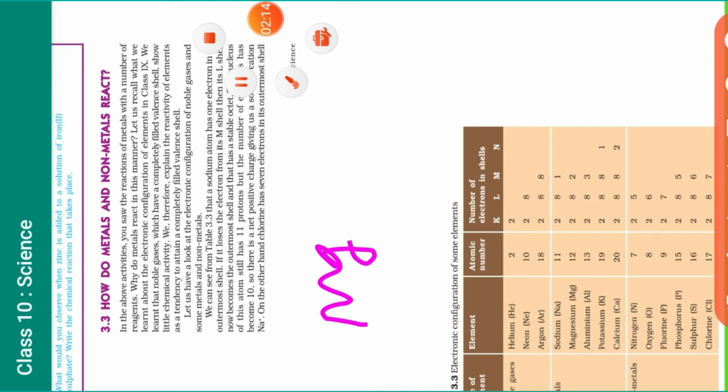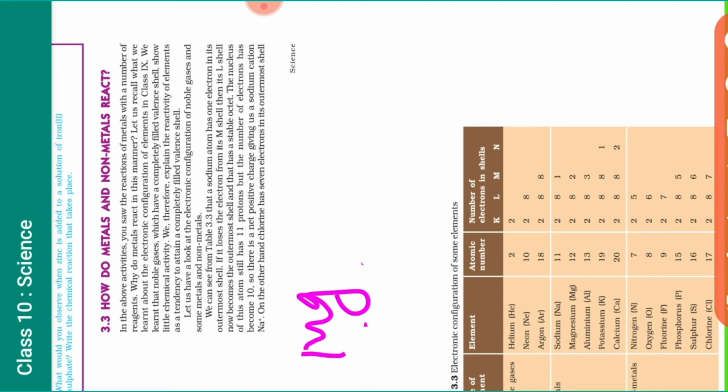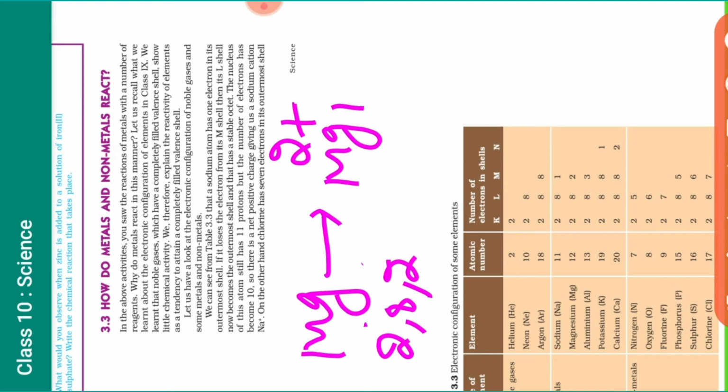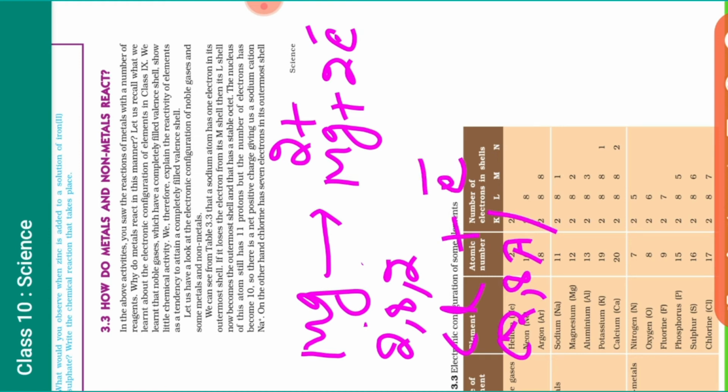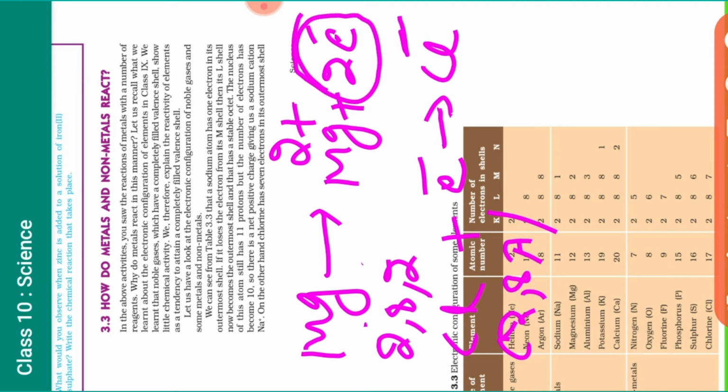I am talking about one more example, magnesium chloride. Whenever we are talking about magnesium, the configuration is 2, 8, 2. So how can the magnesium become stable? By losing its 2 electrons. Clear? Now, by losing its 2 electrons, how many chlorine are required? One chlorine is 2, 8, 7. It can gain only one electron and it will become Cl negative. But magnesium has to give its 2 electrons. So it means there should be 2 chlorine.